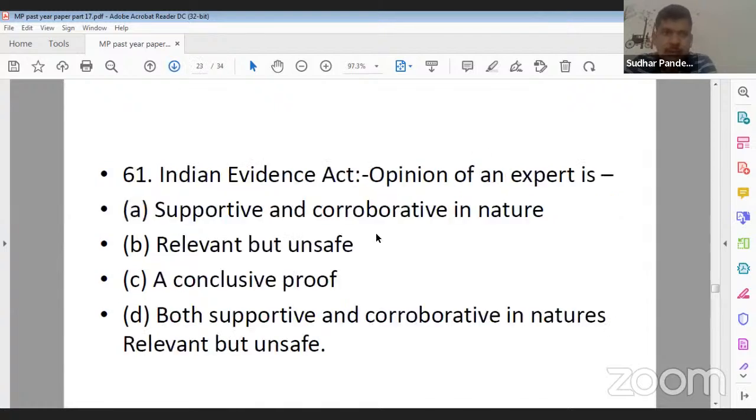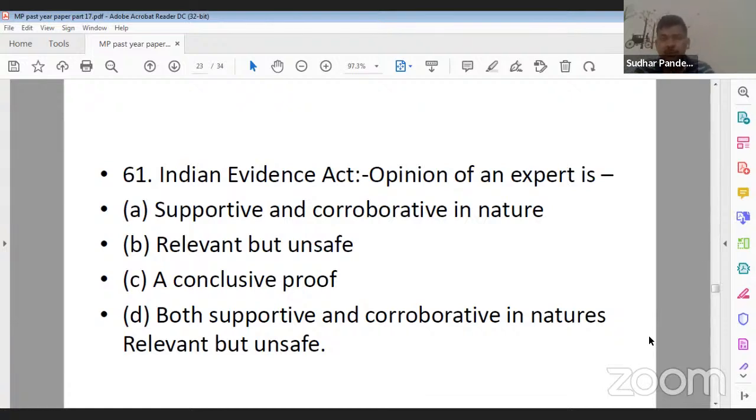Now, let's move towards question number 61, that is from your Indian Evidence Act. Yes, Ankita Gupta ji, you're also correct. 60 ka A is the correct answer. Question number 61, Indian Evidence Act. The question is, opinion of an expert is, option A, supportive and corroborative in nature. Option B, relevant but unsafe. Option C, a conclusive proof. Option D, both supportive and corroborative in nature, relevant but unsafe.